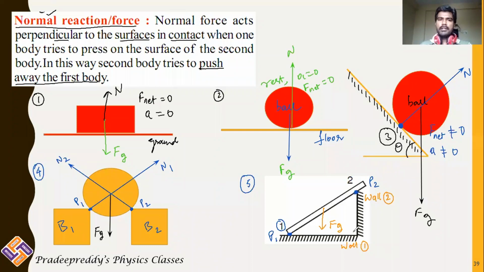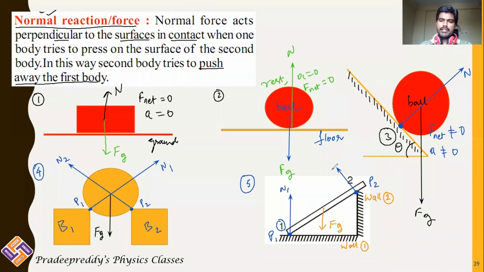As we already know, normal reaction will always be perpendicular to the point of contact. So here I can draw the normal reaction from point 1 in this direction. At point 1 the normal reaction is upward, and at point 2 the normal reaction is in this direction, exactly perpendicular to the point of contact, right? So these are the two normal reactions.